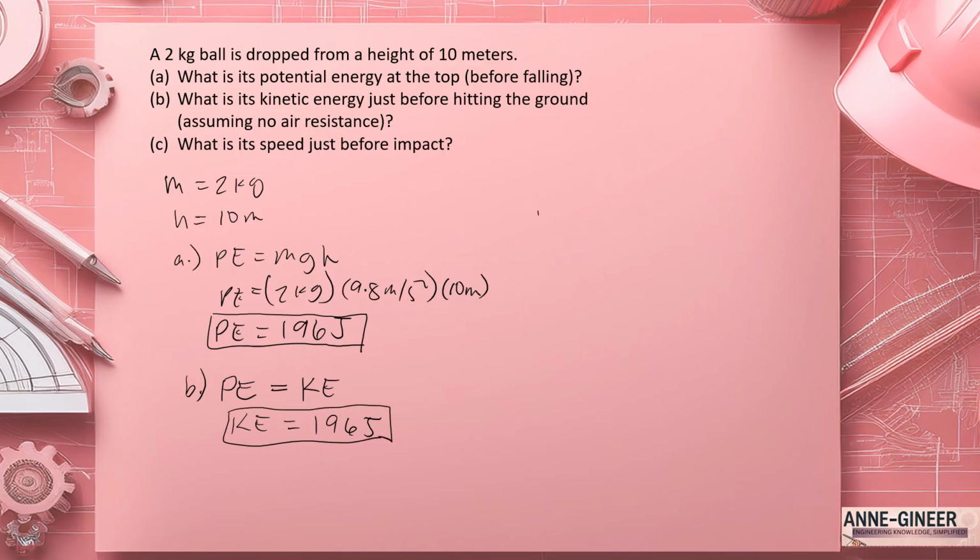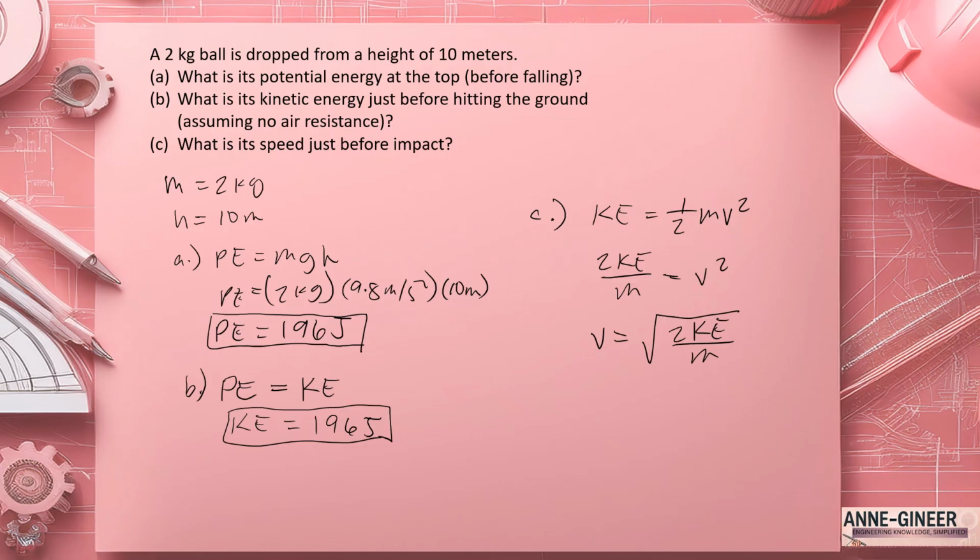For letter C, what is its speed just before impact? Before impact means before it hits the ground. So we have the kinetic energy equal to 1/2 mv squared. So 2 KE over m is equal to v squared. So the velocity is the square root of 2 times kinetic energy over the mass.